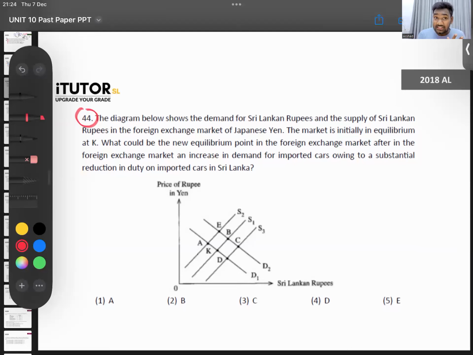The diagram below shows the demand for Sri Lankan rupees and the supply of Sri Lankan rupees in the foreign exchange market of Japanese yen.